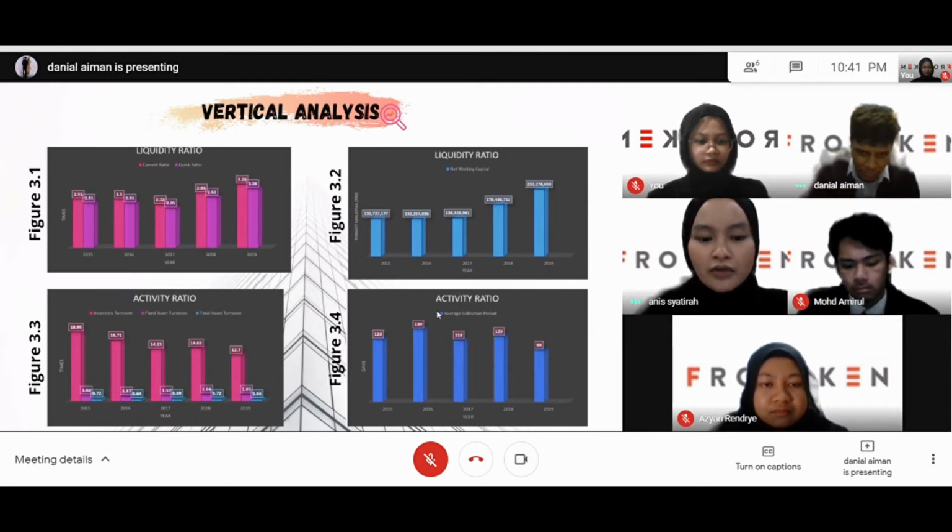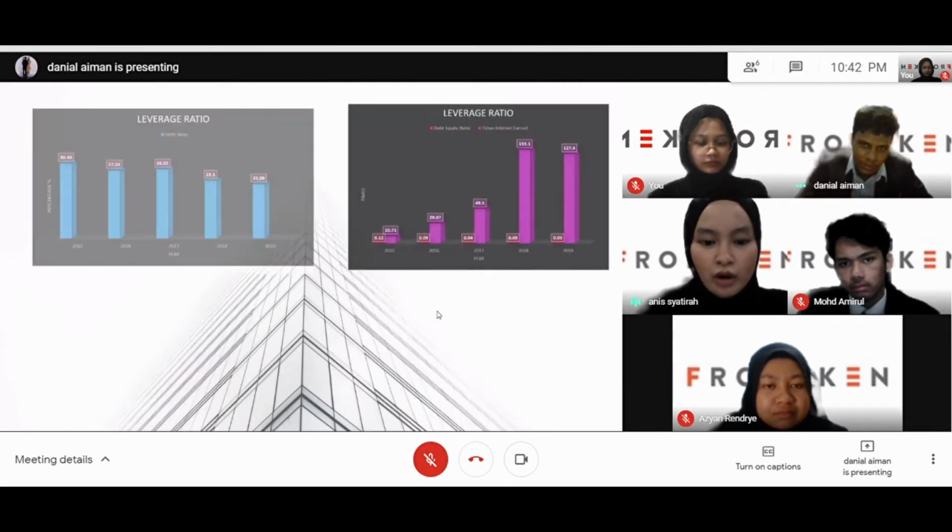In addition, the fixed asset turnover. In 2019, the fixed asset turnover of Franken Corporation Berhad managed to gain RM 1.87 for every RM 1 investment in its fixed asset, which was the highest ratio compared to the 5 years. Besides that, the total asset turnover of Franken Corporation Berhad was less productive. This is because all of the ratios were less than RM 1 for investment in its overall asset. Lastly, referring to figure 3.4 above, it shows the average collection period of Franken. Franken was able to collect the payment faster than in any other year.